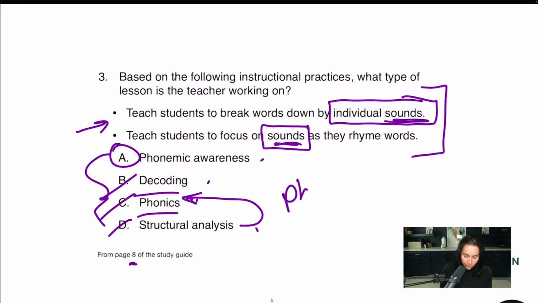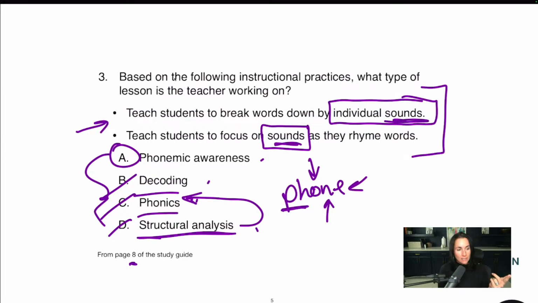So decoding is when we look at a word and we decode it. So for example, in the word phone, if I know the P and the H together make an F sound, letter sound correspondence, I have to see the letter in order to assign a sound. Then I know this O is long O because it's followed by a consonant and a silent E. That's decoding. That's phonics. And it could arguably be structural analysis.